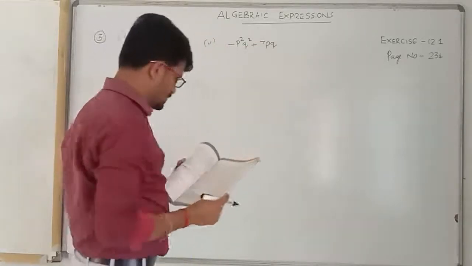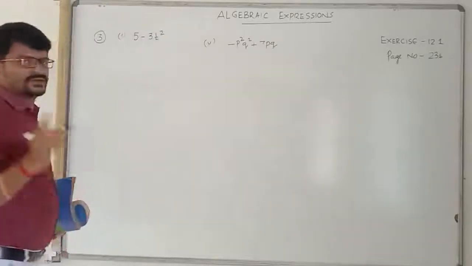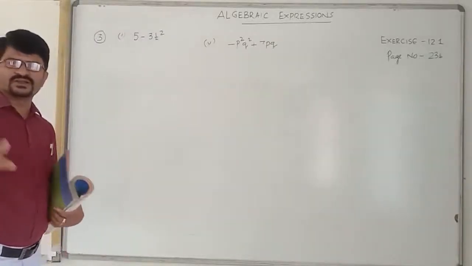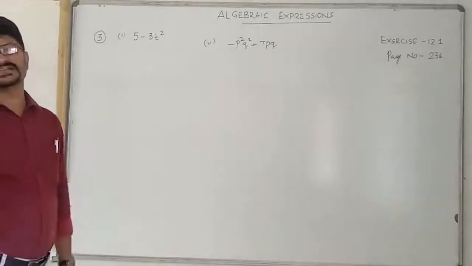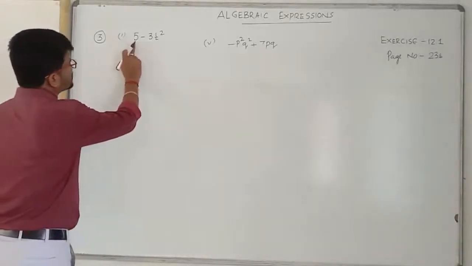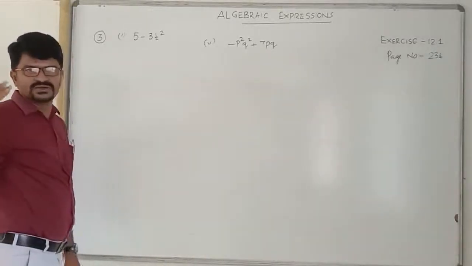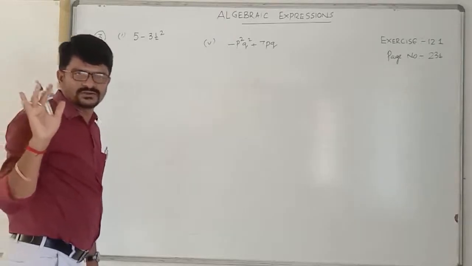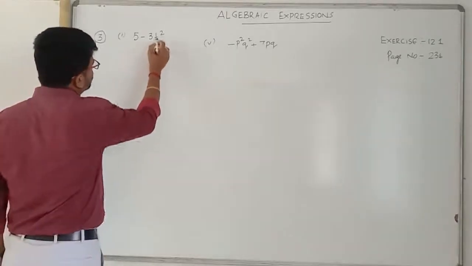Actually, when you ask for numerical coefficients, you should not consider the constant. So this is the constant now. Here you need not write the coefficient. But here, what is the coefficient?